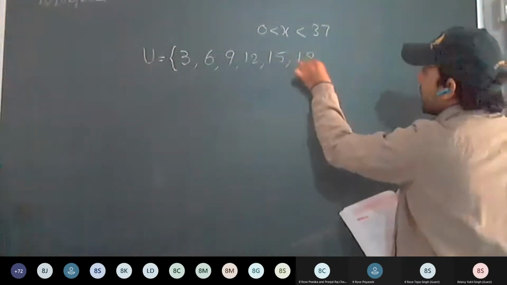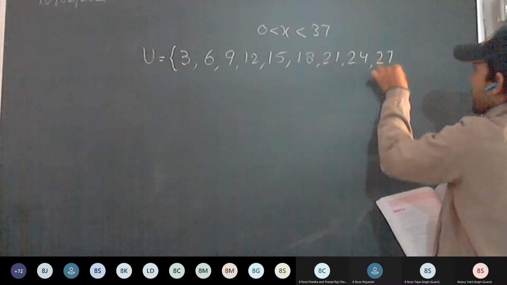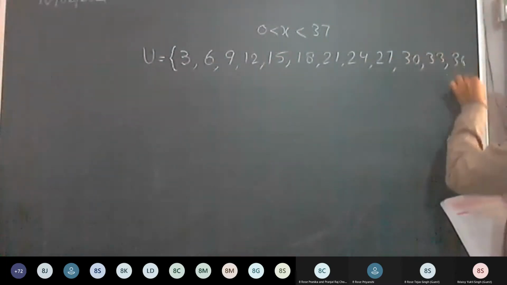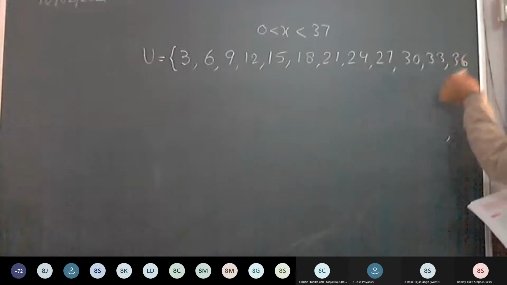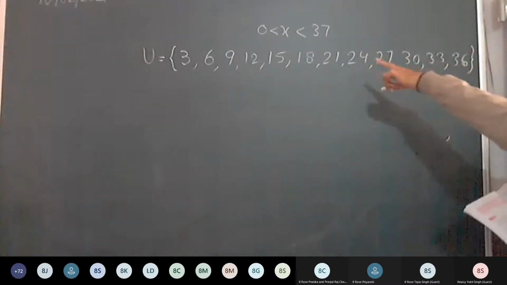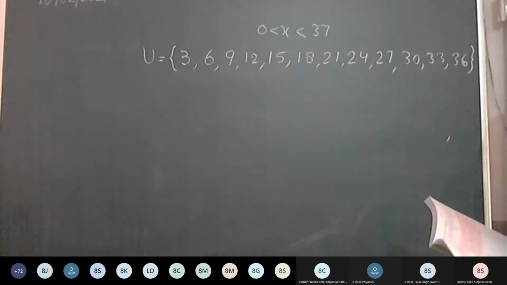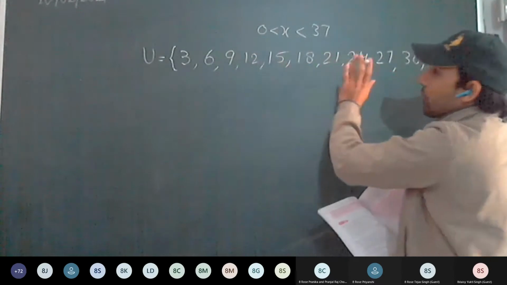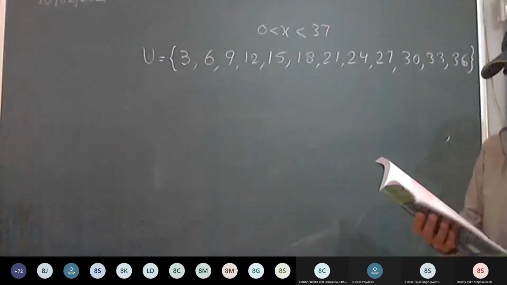Next elements 18, 21, 24, 27, 30, 33, 36. Do we have to stop or not? Yes, sir, we have to stop here, because X lies between 0 and 37. This is our universal set. So whatever we discuss now, we'll be taking elements from this set only.